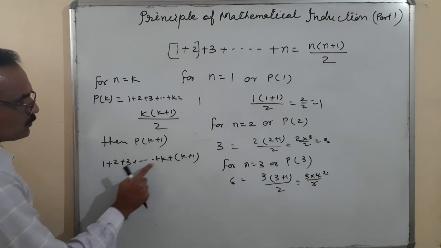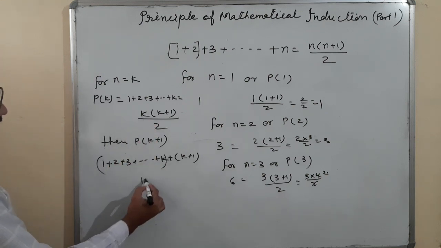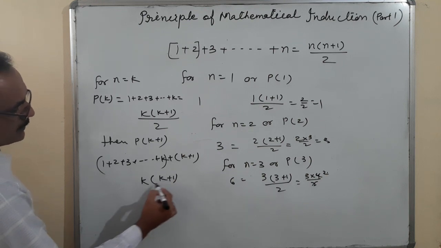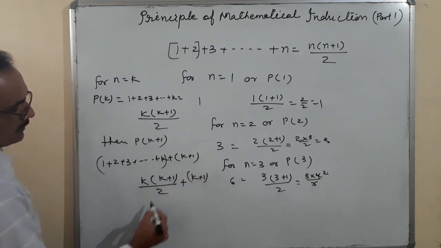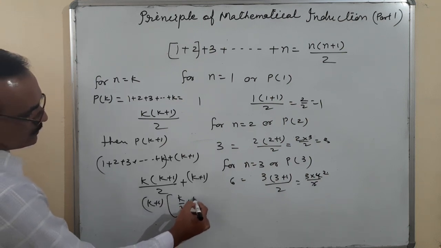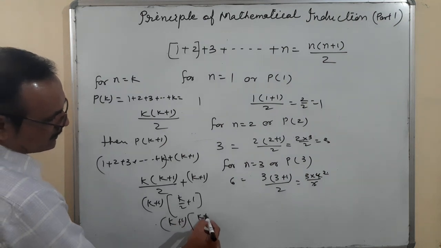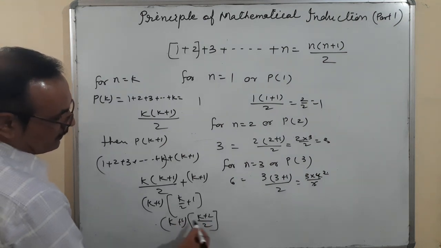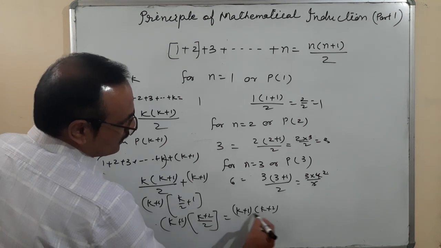So 1 plus 2 plus 3 plus up to k, what is the value of this? It is k into k plus 1 by 2, and plus k plus 1. Taking k plus 1 common, it is k by 2 plus 1. So k plus 1, LCM, k plus 2 upon 2. What is coming? k plus 1 into k plus 2 upon 2.